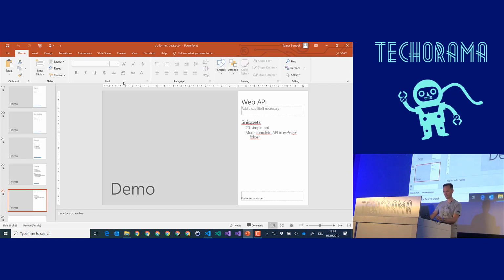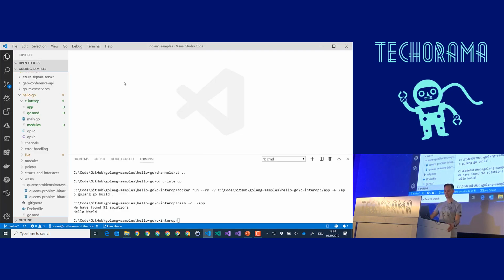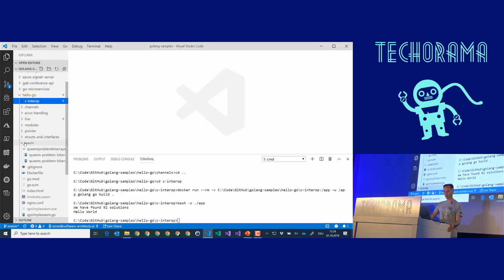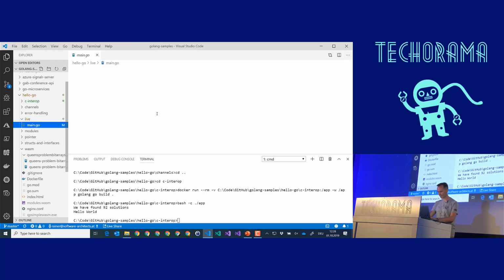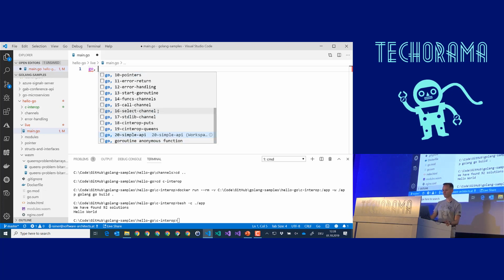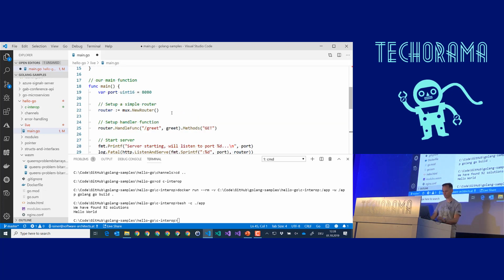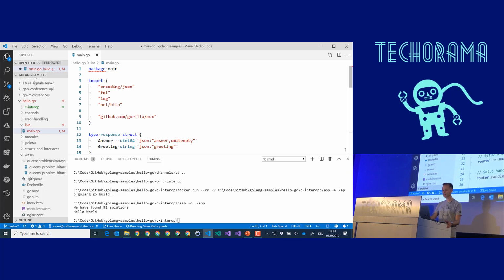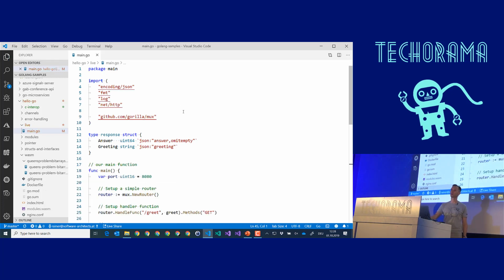Web API. How does a web API look like? I've prepared a web API for you. Let's take that one, and I have a snippet for that. Come on, give it to me. Here. A very, very simple web API created for you. It's really trivial, and we will take a look at a more detailed web API. But to make one thing very clear, this web API is not how you typically implement microservices in Go. It is just there to show you the concept of how Go web API development works.